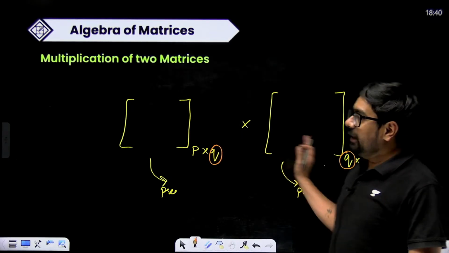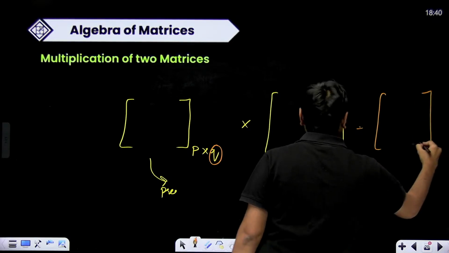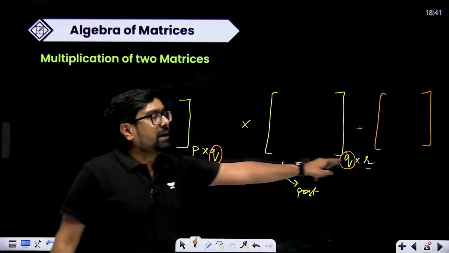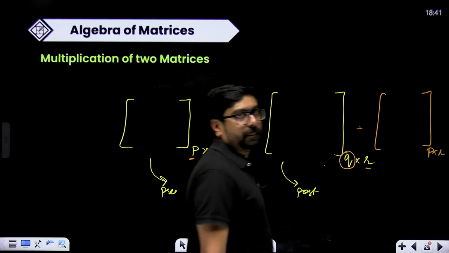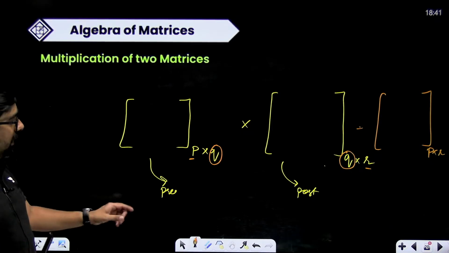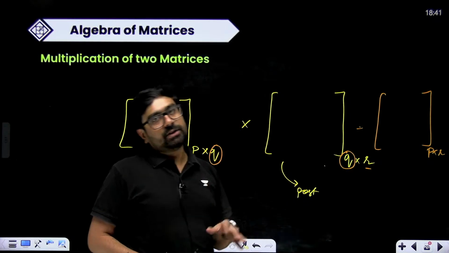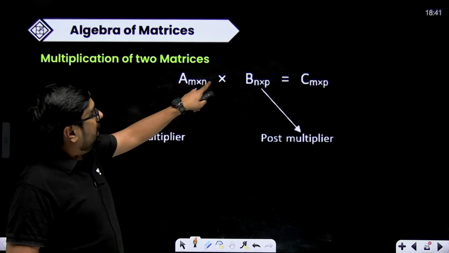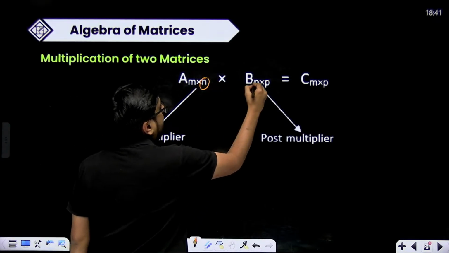Okay, now only you can multiply, and when you multiply, the matrix that you are going to have, its order will be P cross R. P cross R. Okay, this matrix order will be P cross R. This is how you can multiply. The only condition which you require to multiply is that the number of columns in this one should be equal to the number of rows in the next one. Then only you can multiply, right? A is M cross N multiplied with B which is N cross P. Now we are able to multiply because N and N are equal.